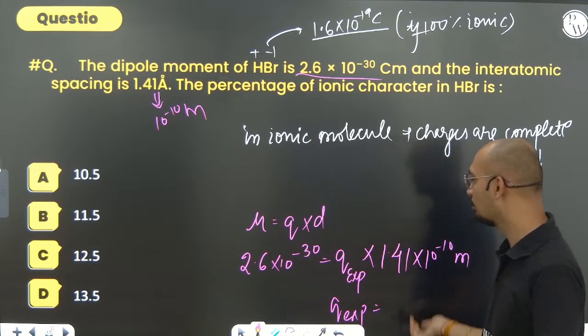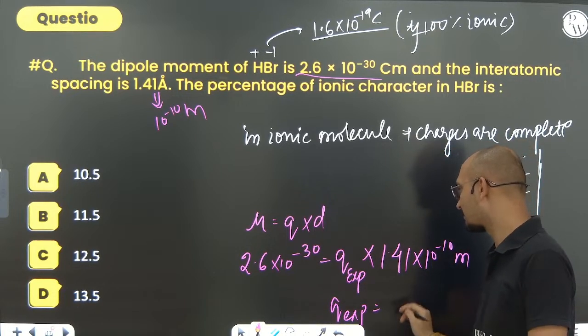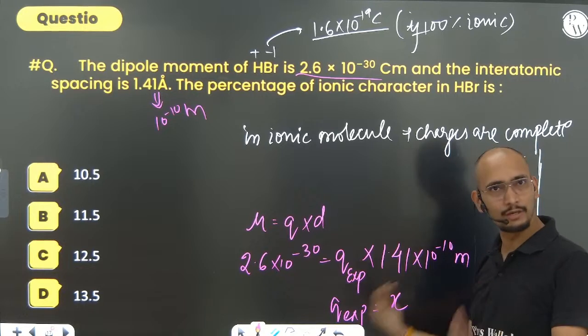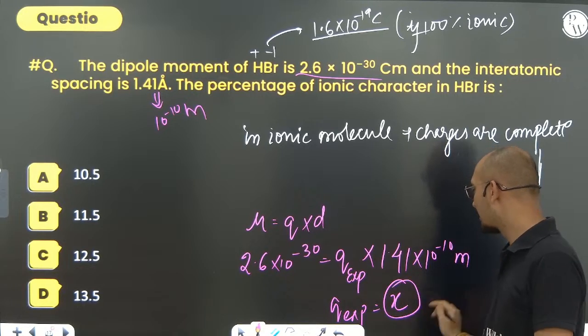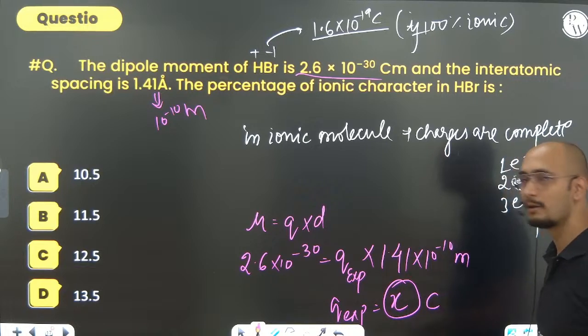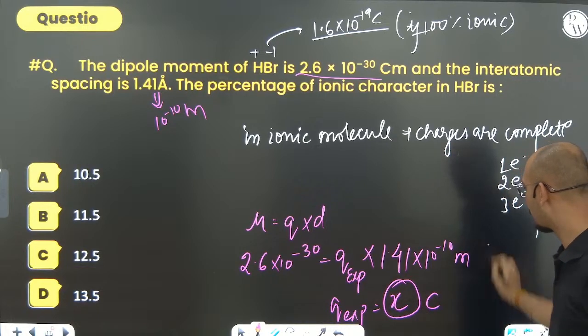Let's find out Q. Some Q experimental you will get, consider the value is X. I do not know, you can do it. Q experimental you can find out, some amount of coulomb will be there. Whatever the coulomb you get, what you will do?